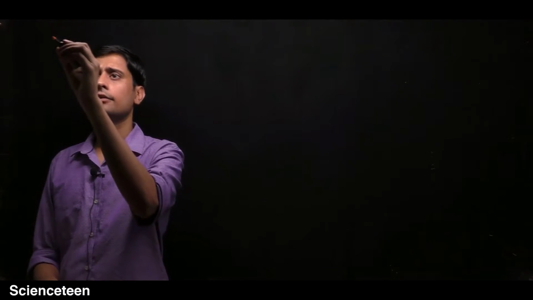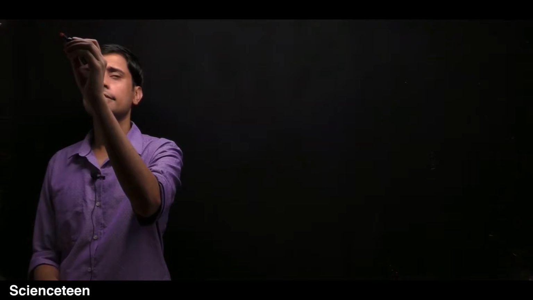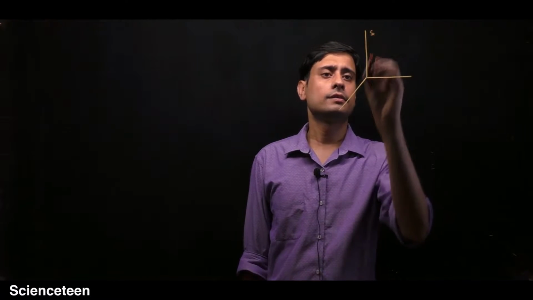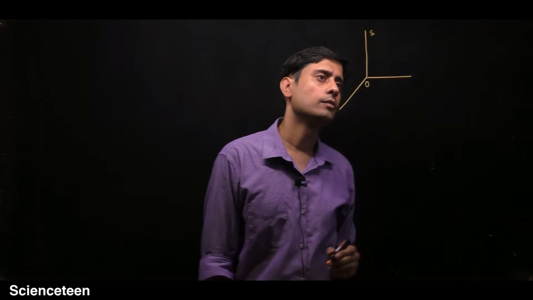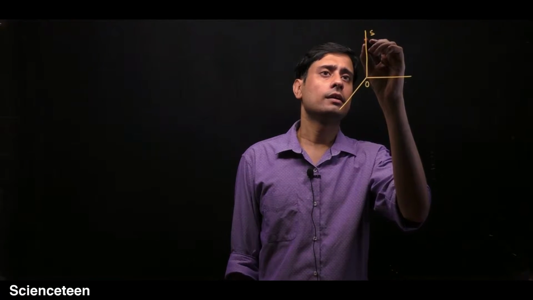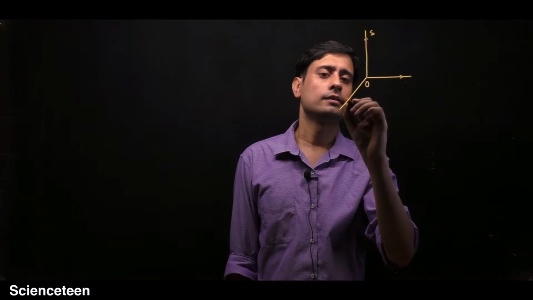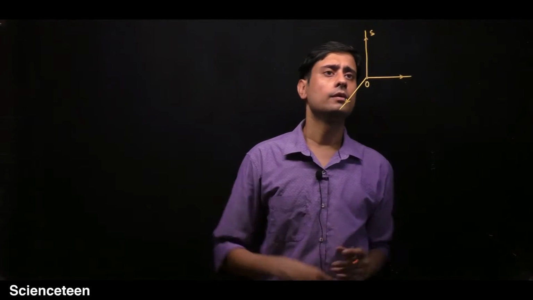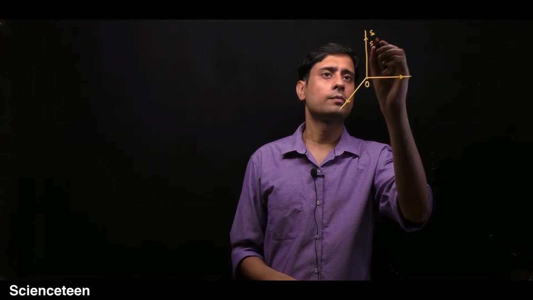So there are two frames. Let's assume a frame like this. This frame is S with this origin O, and there is another frame which initially coincides with the same frame, and that is S prime.